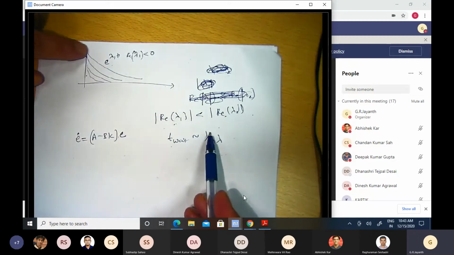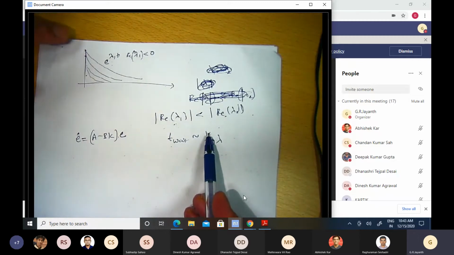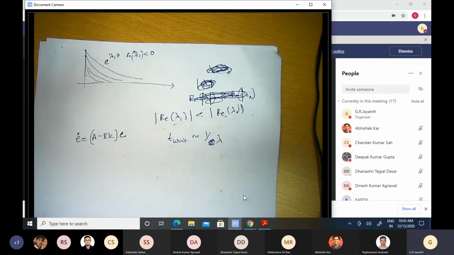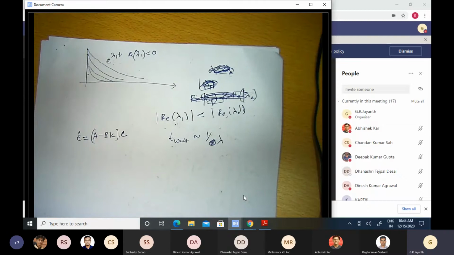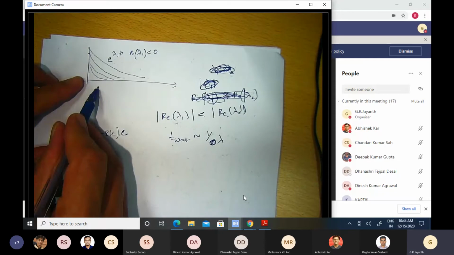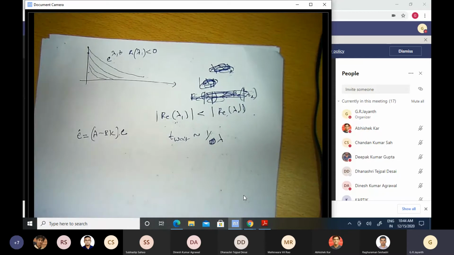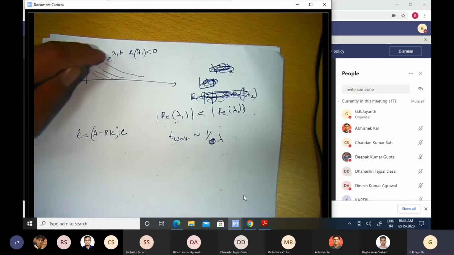The mode corresponding to lambda 2 will decay at a faster rate. Lambda 3 will be even faster. So the time that I need to wait for my dynamic system to obey my command is going to be dominated by the slowest mode. Do you agree with me? It's going to be lambda 1 that determines how long I need to wait before my system obeys me, because all the other errors will fall to 0 very quickly. This one, however, will persist.